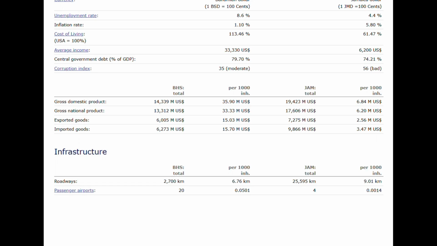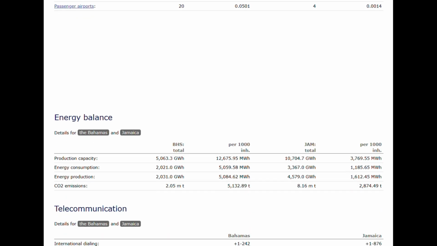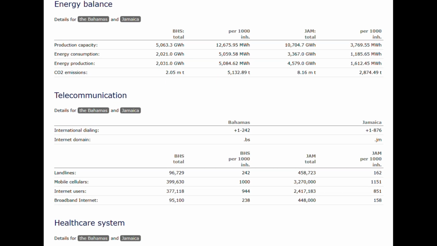And when it comes to the infrastructure, here is the information. There's a lot more to look at when it comes to Jamaica, and the passenger airport is higher in the Bahamas than it is for Jamaica. Here's the information when it comes to the energy balance. Jamaica in general just has a lot more compared to the Bahamas. Here's some telecommunication information where Jamaica has a lot more internet users, mobile cellulars, and all that jazz compared to the Bahamas.